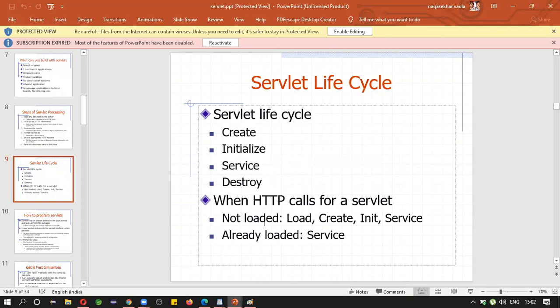Okay, now when a request is created, what will happen? Not loaded, load, create, init, service means already loaded service. Means before the request, only the server will initiate the servlet. It will create the servlet, initialize the servlet before the